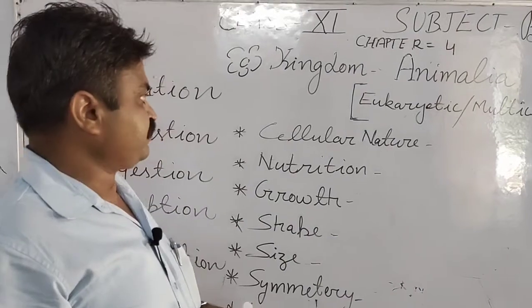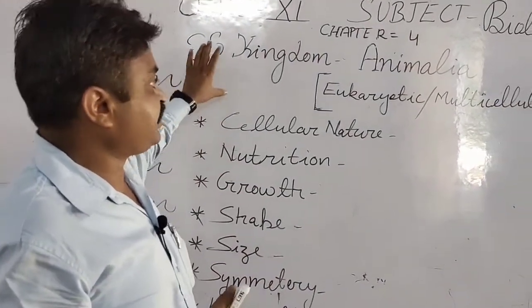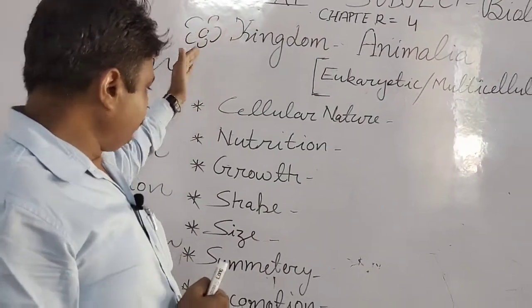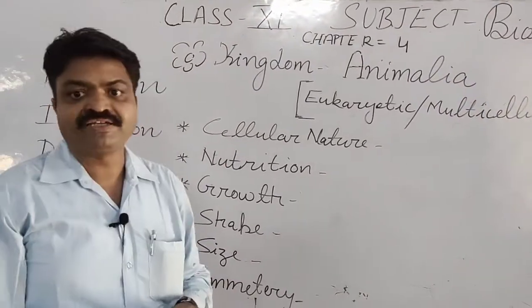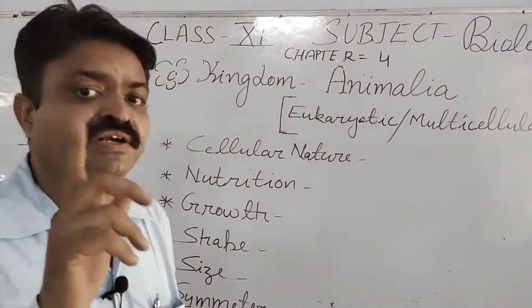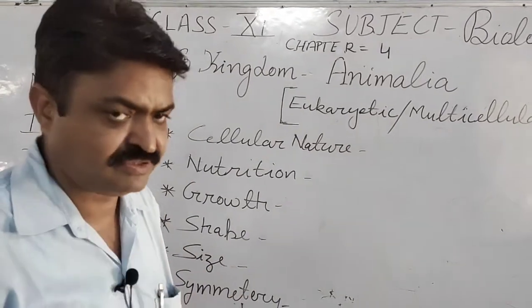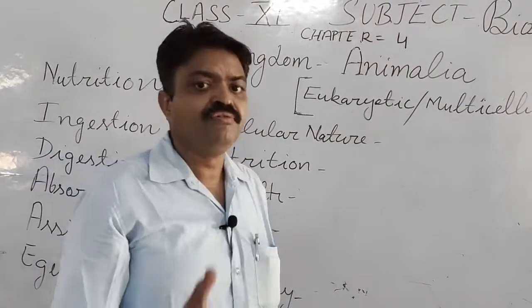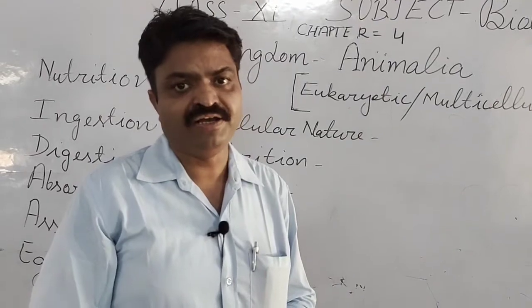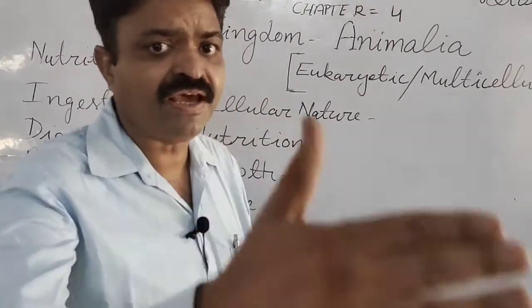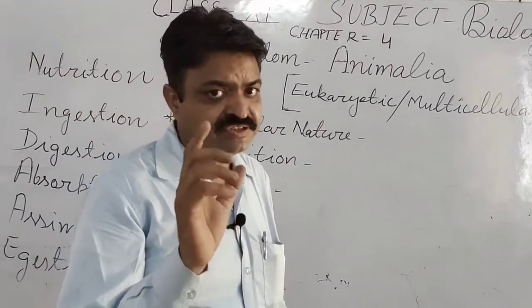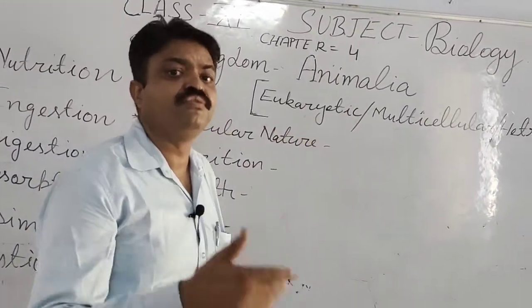Now we come to the characteristics of the Animalia. These are some points with the help of which we can explain the characteristics of the kingdom Animalia living organisms. As I have told you, the kingdom Animalia is the largest group of animals, and they have animal cells. Which type of cell do they have? They have the eukaryotic cell.